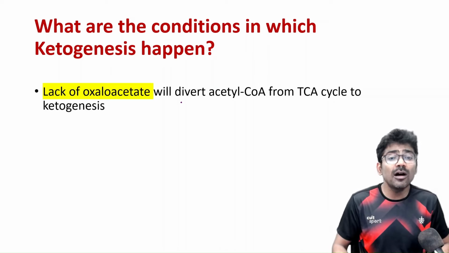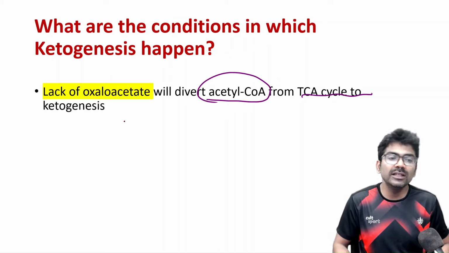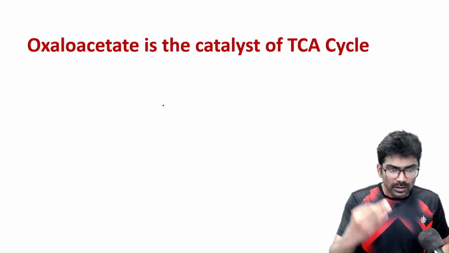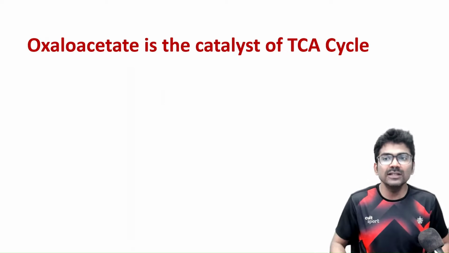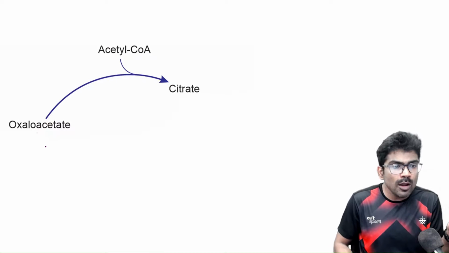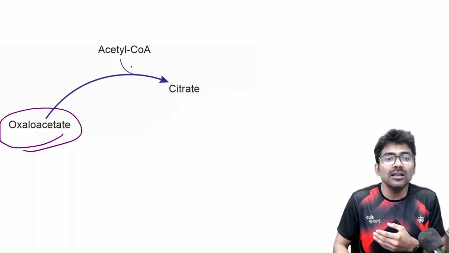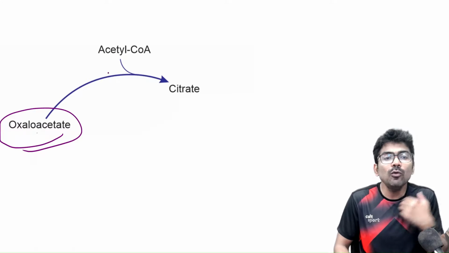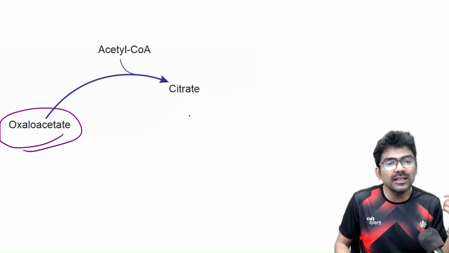So lack of oxaloacetate diverts acetyl CoA from TCA cycle to ketogenesis. Let me remind you, oxaloacetate is the catalyst of the TCA cycle. One molecule of oxaloacetate can help in the oxidation of thousands of molecules of acetyl CoA in the TCA cycle,